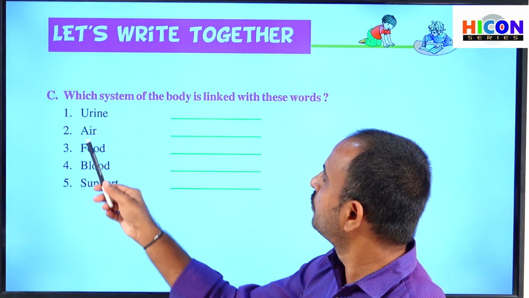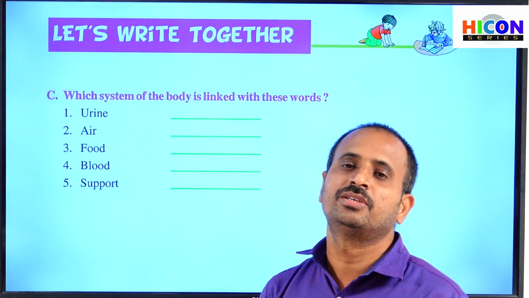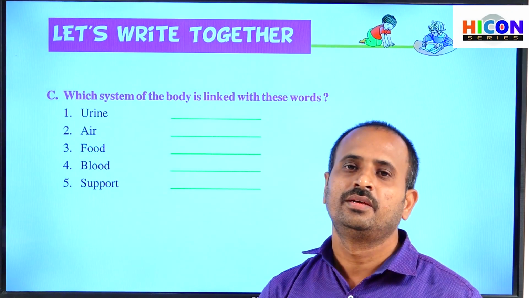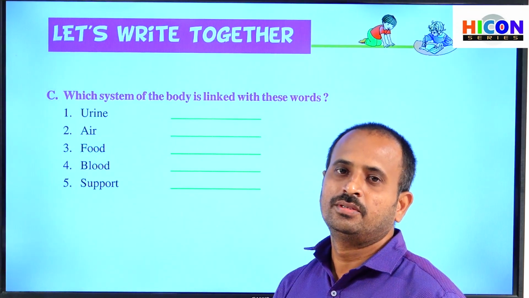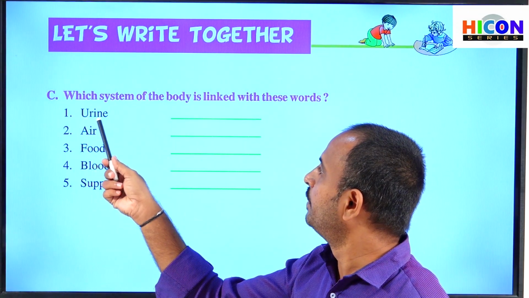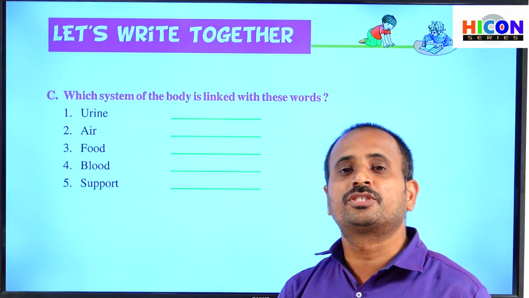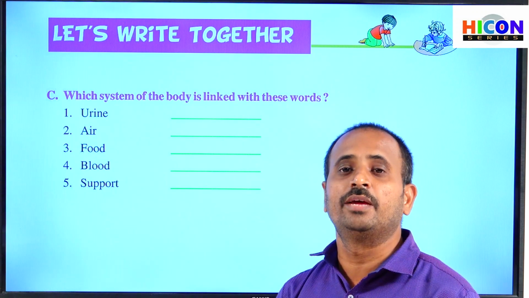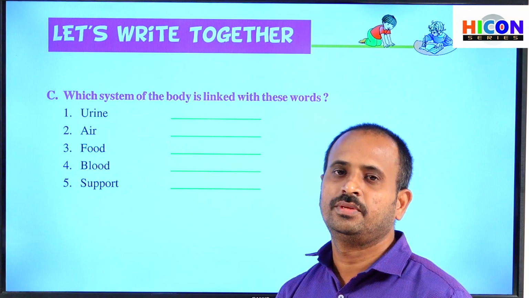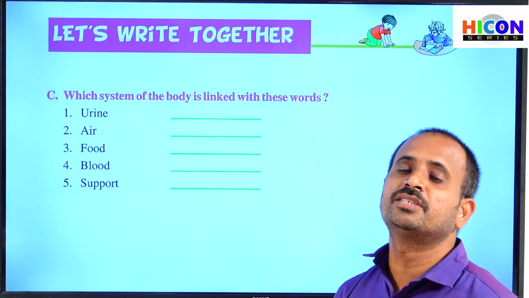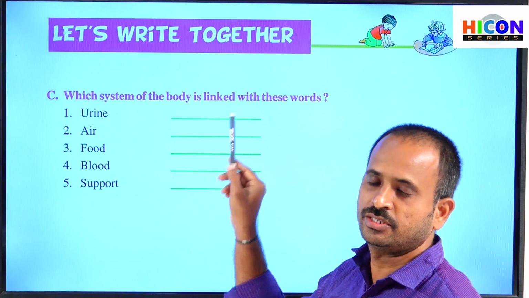So let us see the first word, urine. What is urine? Urine is a waste which comes out from our body. So this urine will be linked to which type of system? Which system will excrete or remove the waste from our body? The excretory system. The excretory system will remove the wastes in our body. So urine belongs to the excretory system.